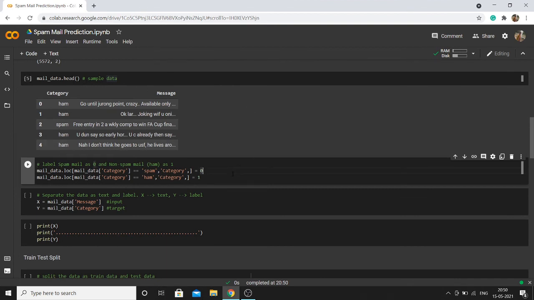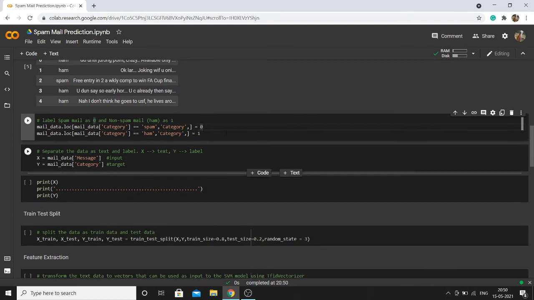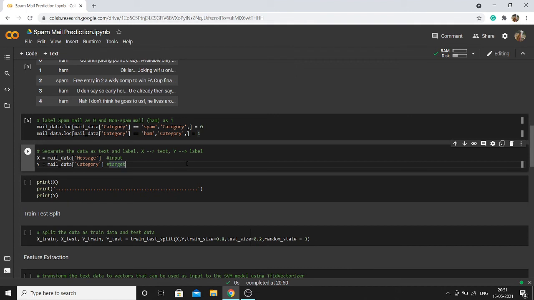Next, I'm going to categorize the ham and spam categories. The spam and ham categories are already present, and I'm going to make them numbers. For ham, I'm going to make it 1, and for spam, 0. Like positive and negative reviews, which we made 0 and 1, here also I'm converting ham and spam to 0 and 1. If the data is spam, then the category will be set as 0, and if the data is ham, then the category will be set as 1.